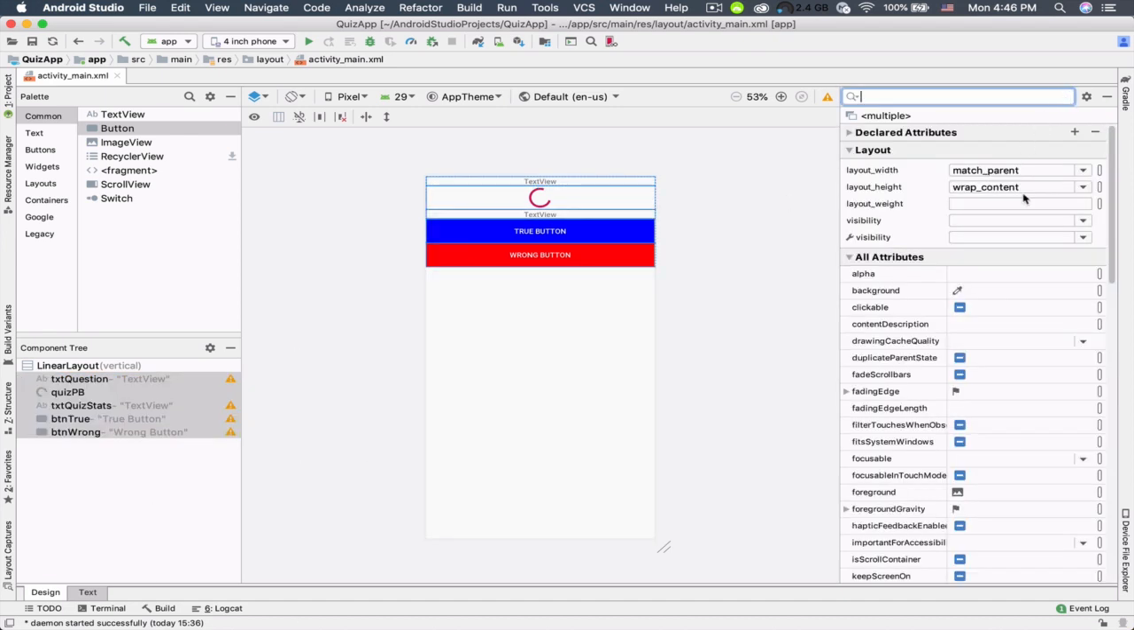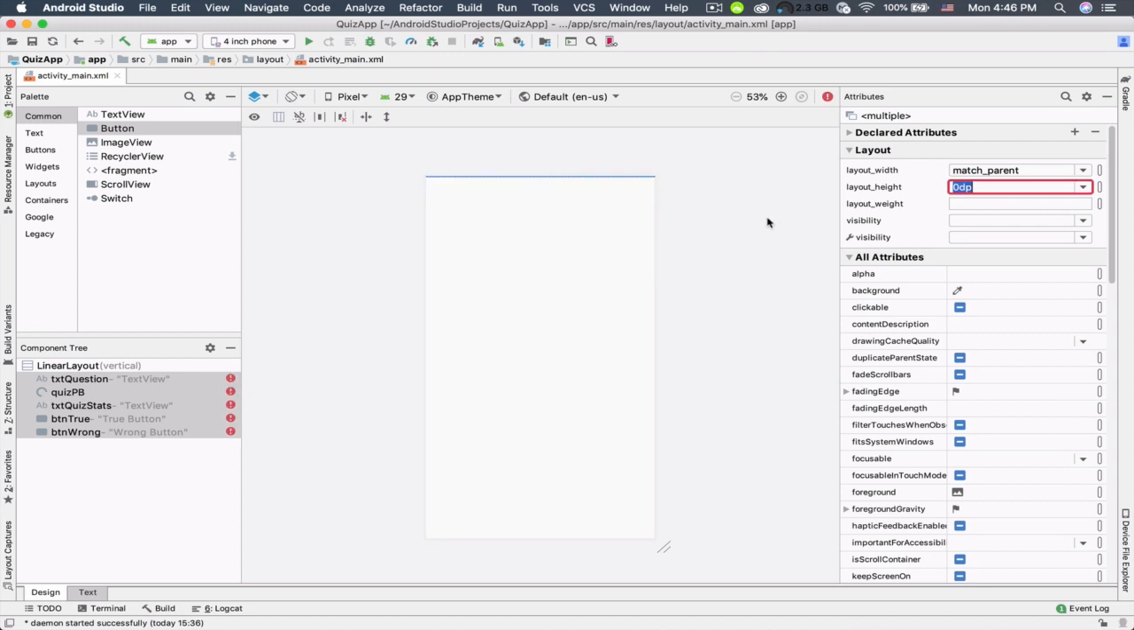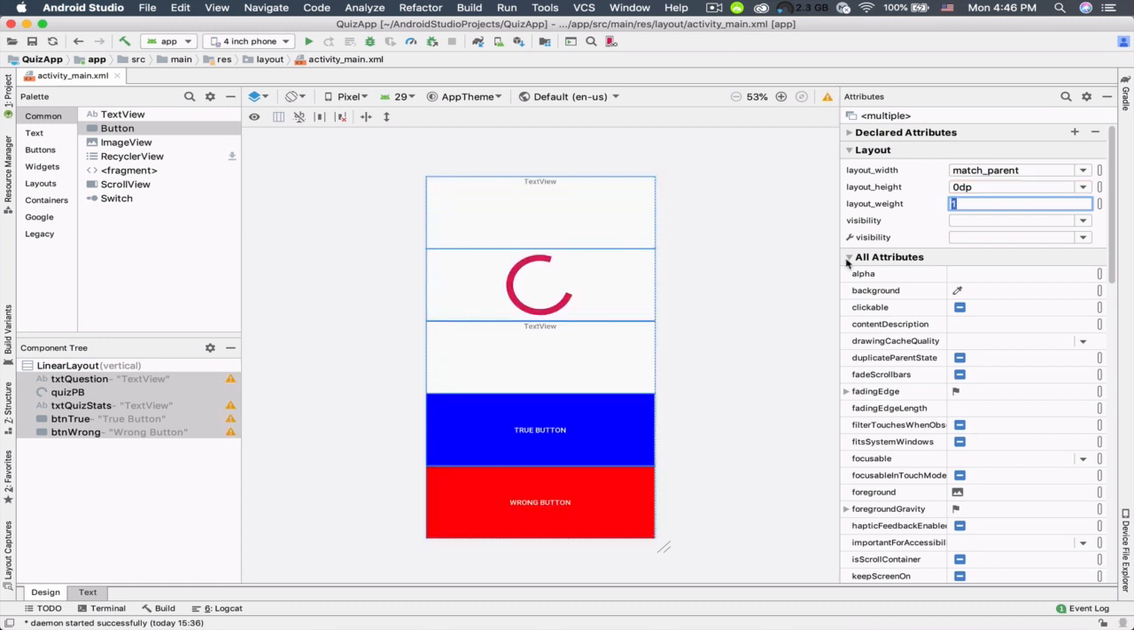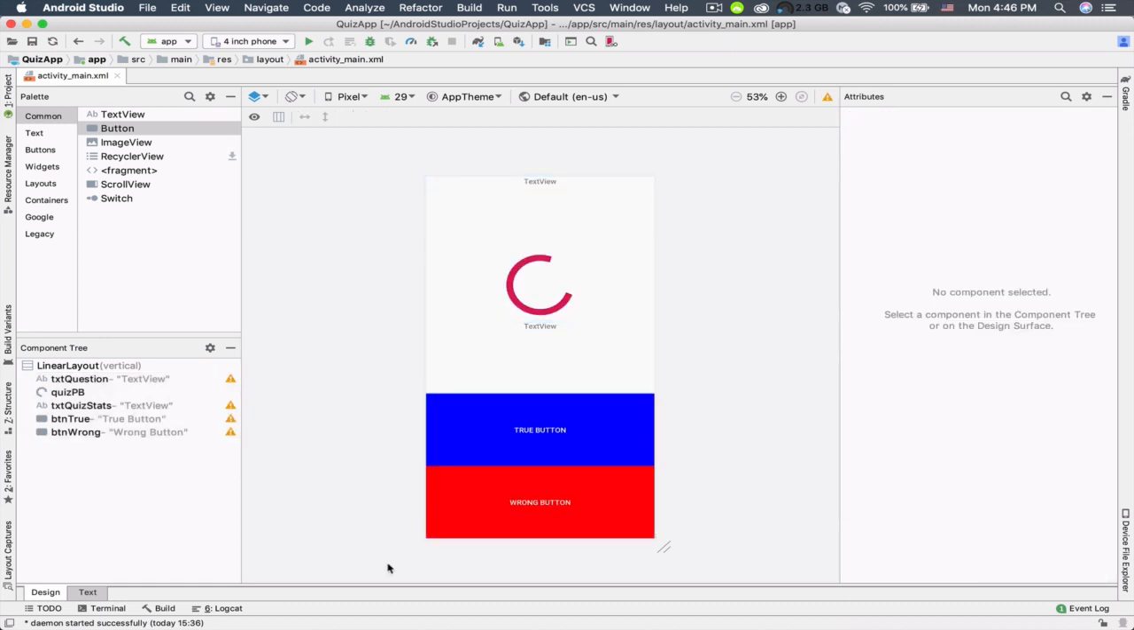And let's assign the value 0dp as the height of these components, because I want to specify the height based on the weight. So we have the layout weight attribute, and here let's just assume that the height of this linear layout is 5, and I want each component to take 1 part. As you can see, we have 5 components, right? So I'm gonna assign the value 1 to this layout weight, and press the enter key on my keyboard. So this is how the layout is designed.